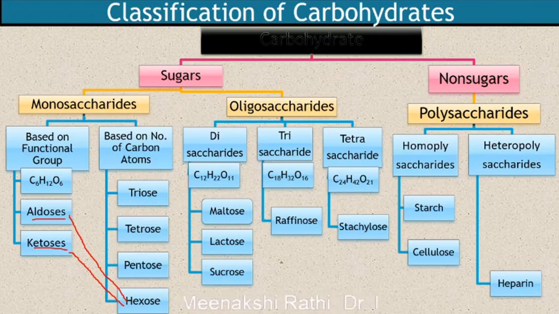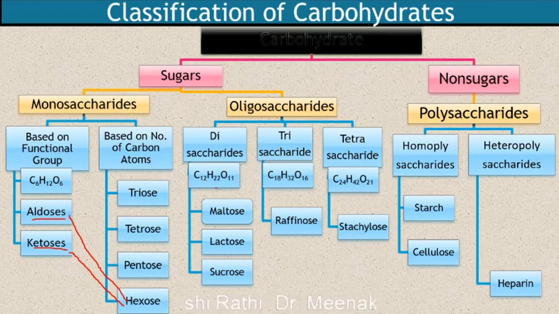While oligosaccharides can undergo hydrolysis and yield 2 to 10 monosaccharide units, oligosaccharides are of disaccharide, trisaccharide, tetrasaccharide and so on. As the name suggests, disaccharides on hydrolysis give 2 monosaccharide units, while trisaccharides on hydrolysis give 3 monosaccharide units, while tetrasaccharides give 4 monosaccharide units. These monosaccharide units may be the same or they may be different.